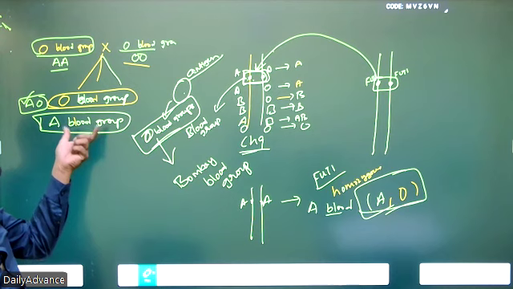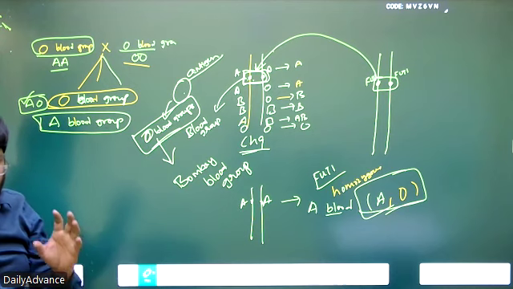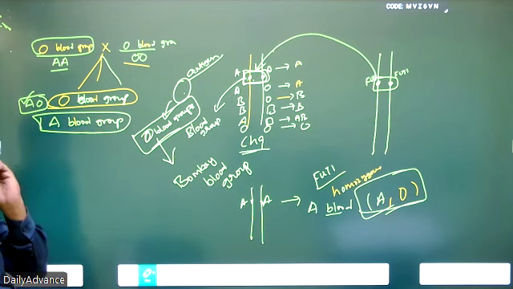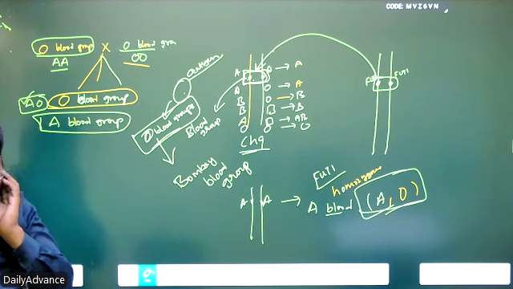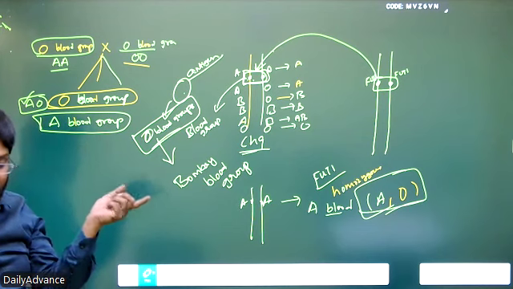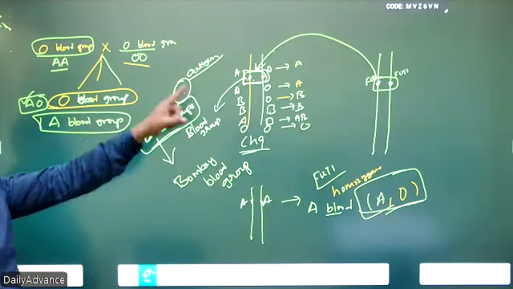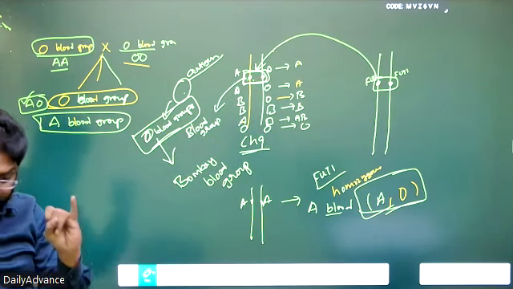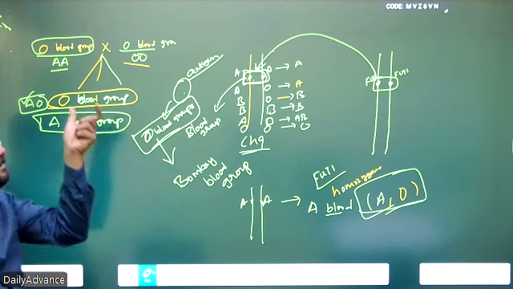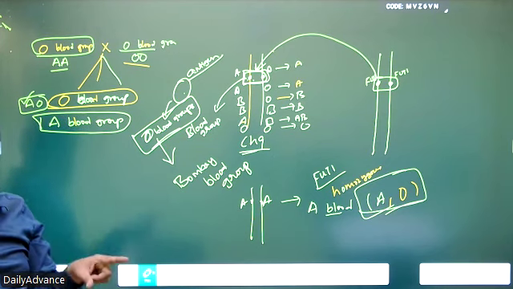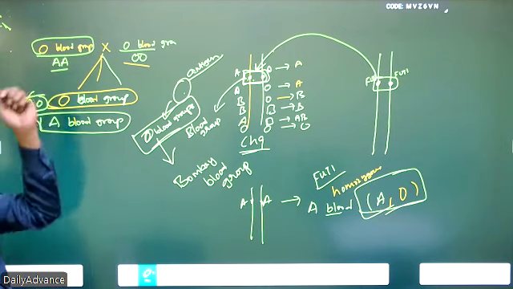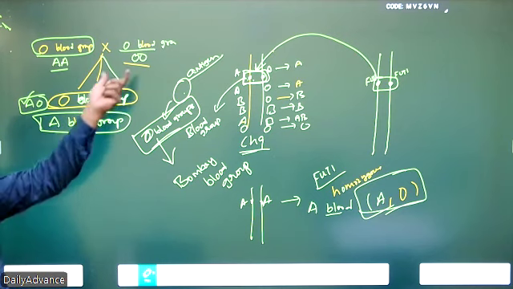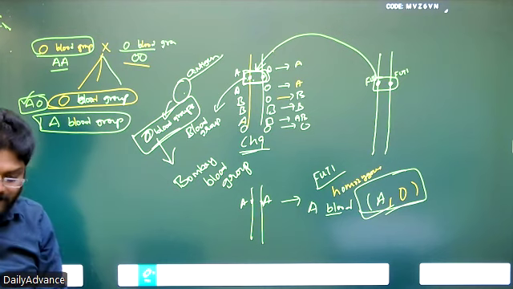Understand? It seemed an impossible thing, and the doctor was shocked. Both parents are O blood group, so how could the child's blood group be A? They understood that the mother has AA, but the O blood group output comes because her antigen formation is controlled by the QT alleles. If QT alleles were in single dose or absent, the mother must have A antigen. Because of the presence of QT alleles, she has no antigen and is shown as O blood group. But her genotype AA is passed to the children, and O alleles come from the father. So the children have A blood group.